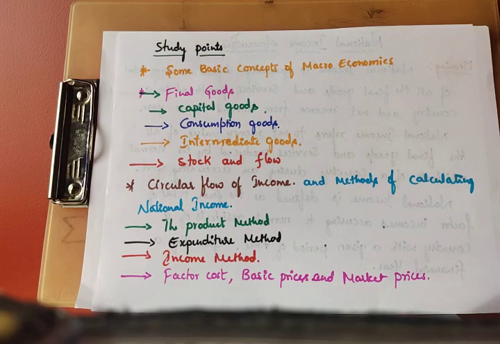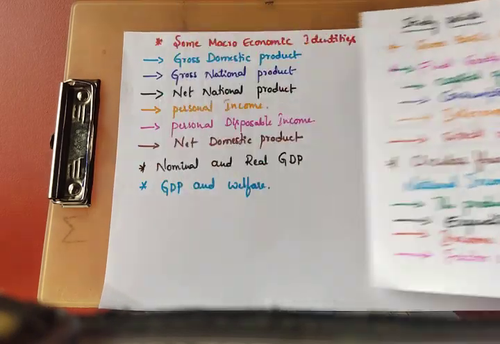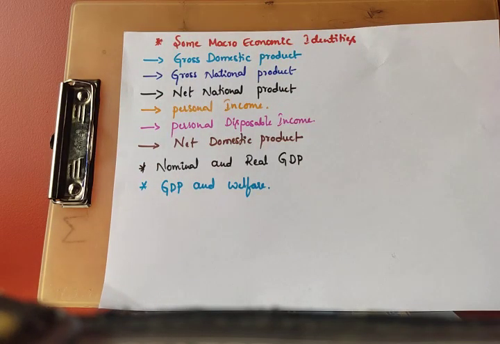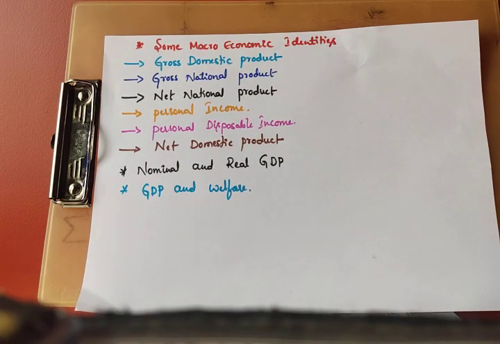And one more point we have to discuss: some macroeconomic identities. What are they?